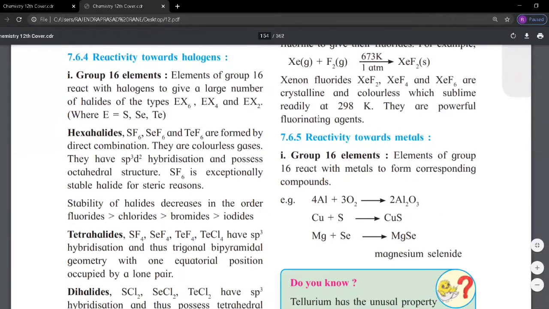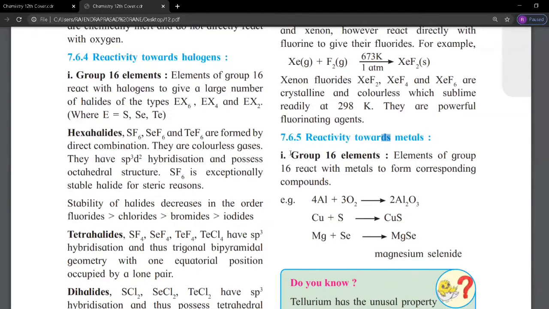The next is the reactivity towards metals, meaning group 16 elements react with metals. Corresponding metal oxides are formed. For example, aluminum reacts with oxygen, forming aluminum oxide, that is alumina, 4Al plus 3O2 gives 2Al2O3, aluminum oxide.